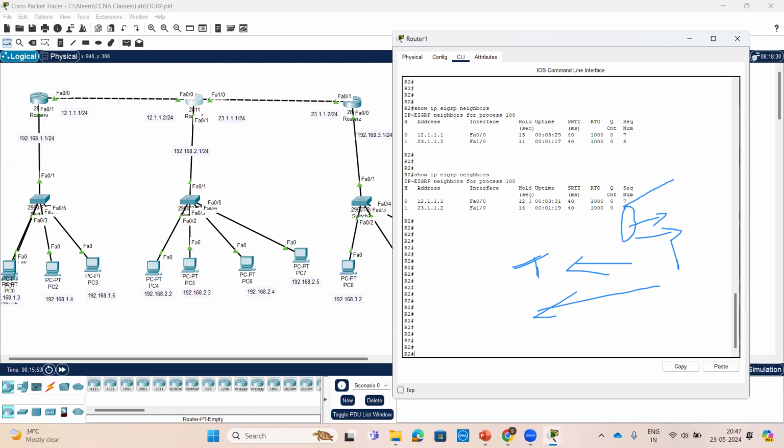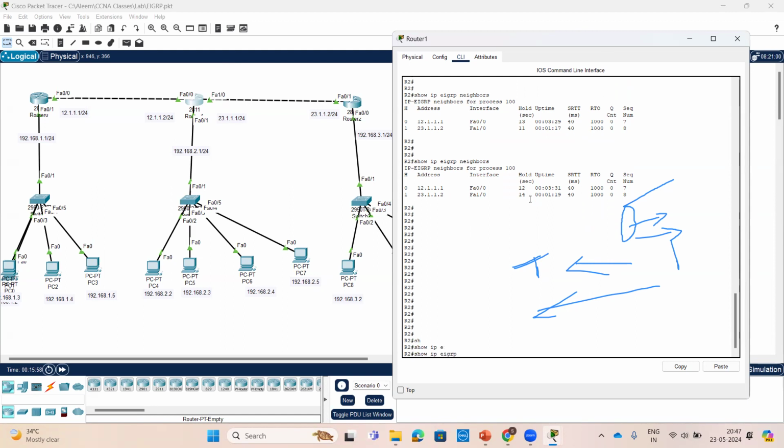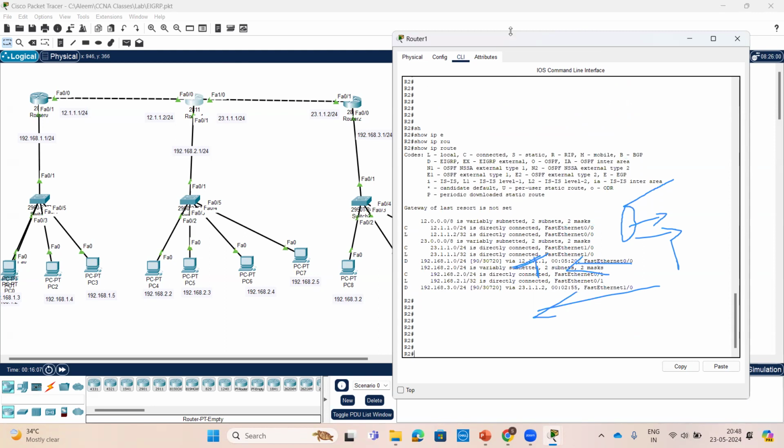The neighbor table is finished. We'll move to show IP EIGRP. We'll check the routing table now. It's a global routing table. All the best paths are available in this routing table. See, this is my originated router. Right now in R2, this is my directly connected, so that is the reason it is showing directly connected.